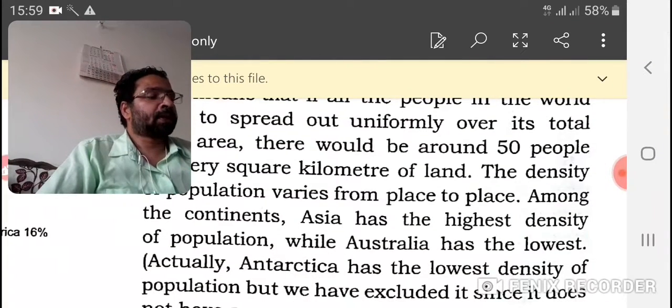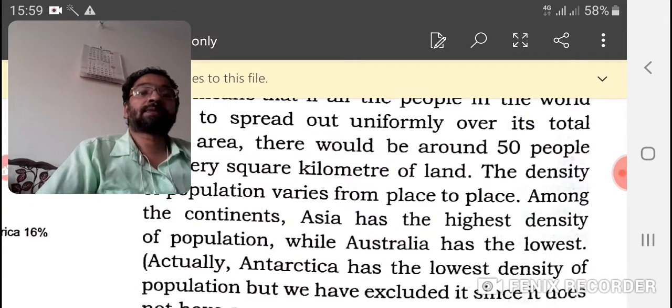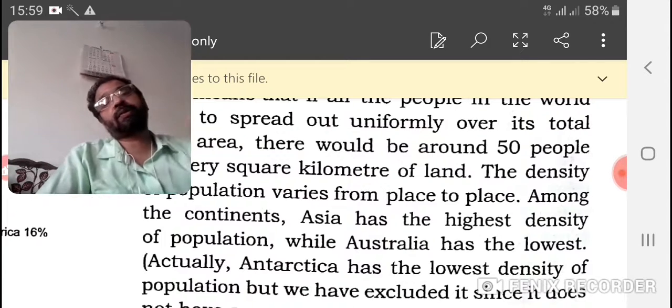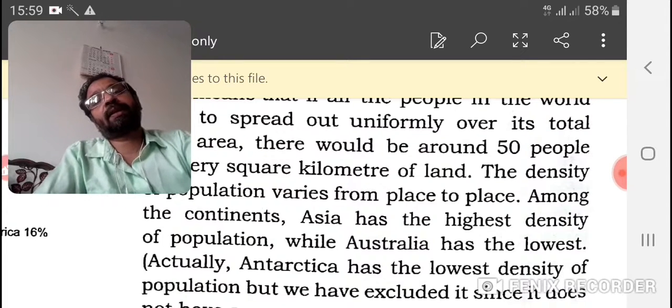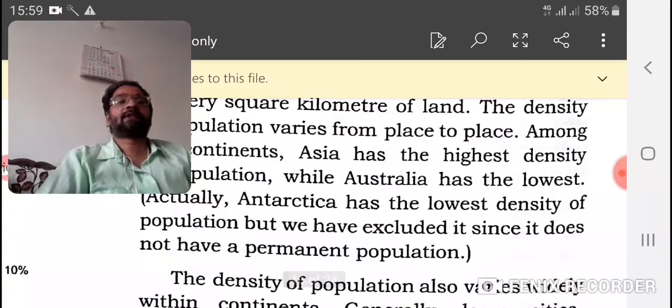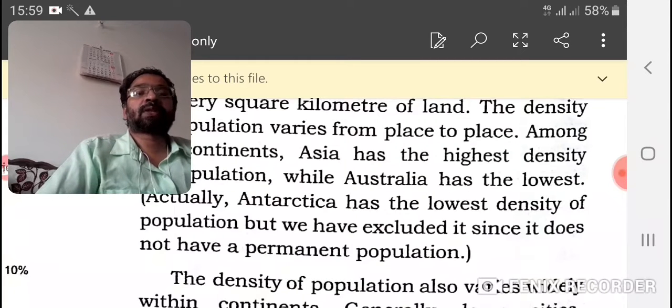The density of population varies from place to place among the continents. According to the continent, its density can change. Australia has the lowest, while Asia has the highest density of population.